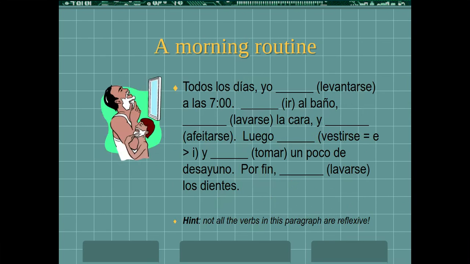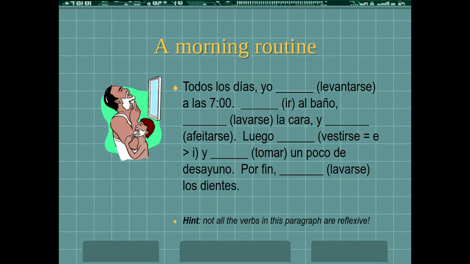Lavarse is a reflexive verb. I know that because there's a se at the end. So I would change that se to me, and then I would take lavar and put it in the yo form. So voy al baño, me lavo la cara y me afeito. So I did the same thing with afeitarse. I took off the se, changed it to me, put it in front, and then afeitar I put in the yo form, so it would be afeito.